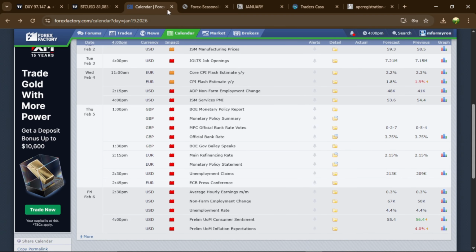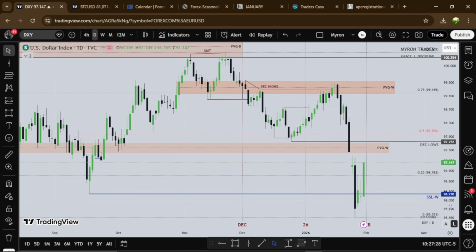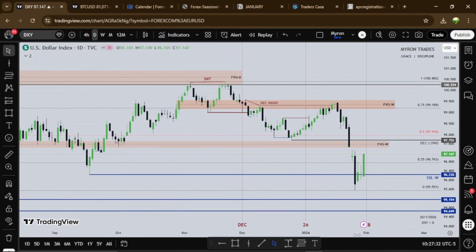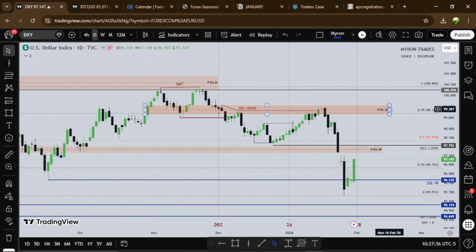So let's hop right into the charts and see how these news events affected price for the last week of the month. So this is the daily time frame for the dollar, right? So each candle in this time frame represents a day's worth of trading, and this is where the week started from. This is Monday, and we see Tuesday trading lower. We take out this low. So we'll be seeing how the dollar has been trading lower, right? So for the last week of the month, we see continuation of that.